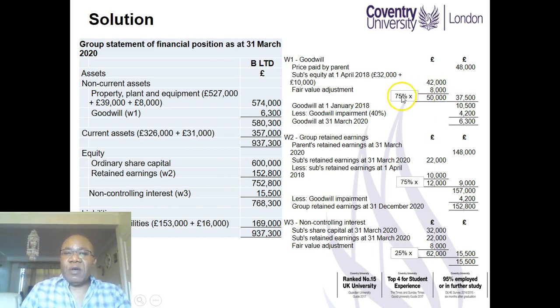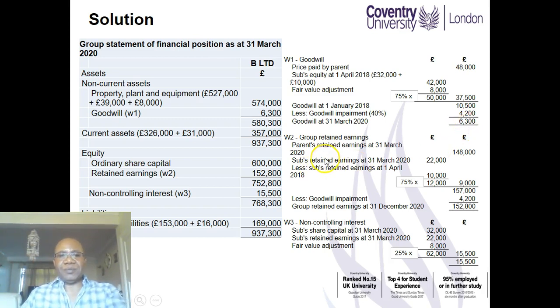But we only own 75% of that. So you take 75% of 50,000 to give us 37,500. This is now deducted from the cost of acquisition to give us goodwill at the date of acquisition of 10,500. Of course, 40% of this goodwill has suffered impairment loss, so we deduct 40%. The final figure for goodwill at the date of consolidation is 6,300.